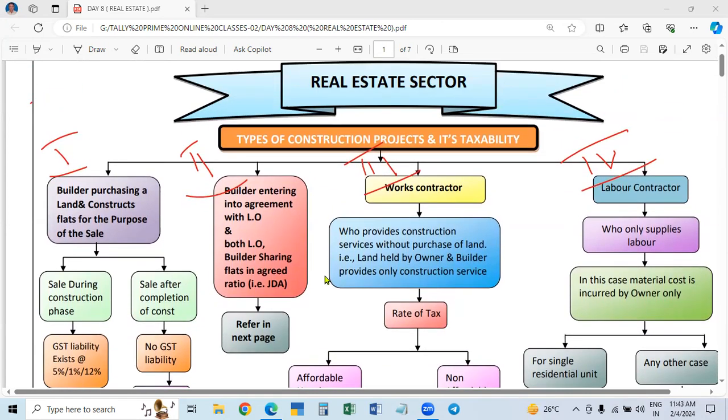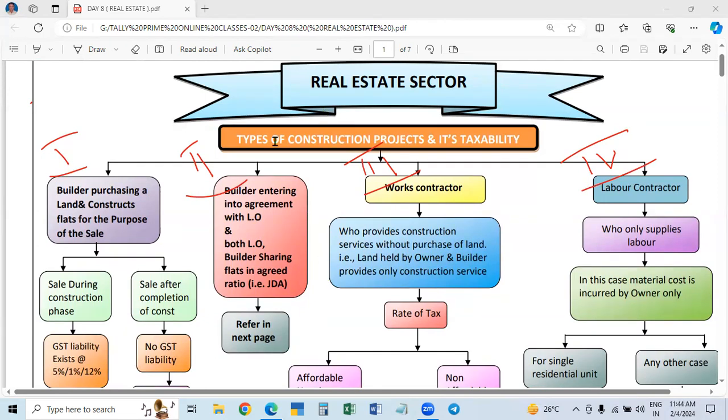The GST rates are reduced, but for commercial real estate, the rates continued as they were from 2017, that is, before 2019 also. The same rate is continuing now for commercial real estate. For the residential real estate sector, the rates are reduced completely. This is what we are going to learn.